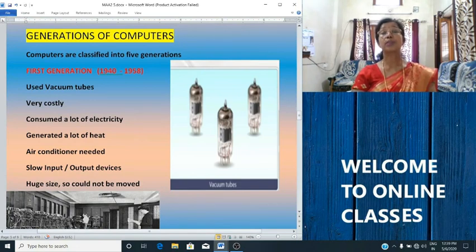It was non-portable. As you know, the size is very huge. It is not able to be carried from one place to another. Okay, so these are the features of first generation computers. This generation was from the year 1940 to 1958. Whatever computers were invented in this period were considered as first generation computers.